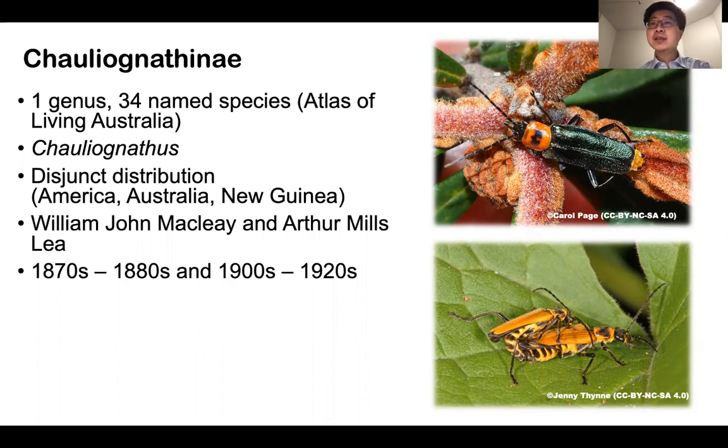This genus presents a surprising disjunct distribution between Australasia, including Australia and New Guinea, and America. Most of the species were described by Macleay during the 1870s to 1880s, and Lea during the 1900s to 1920s.